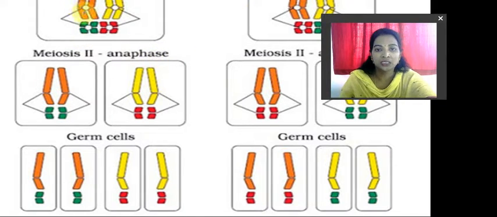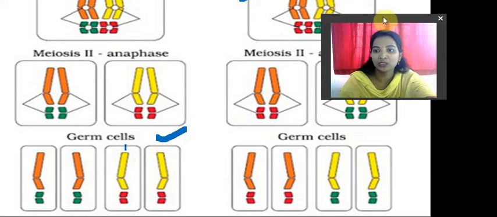See students, these colors are very important: orange, green, yellow and red. During the meiosis anaphase stage, they are reassorted, exchanging the characteristics. As you can see, orange and yellow same characters have separated, and genes also get separated during meiosis.